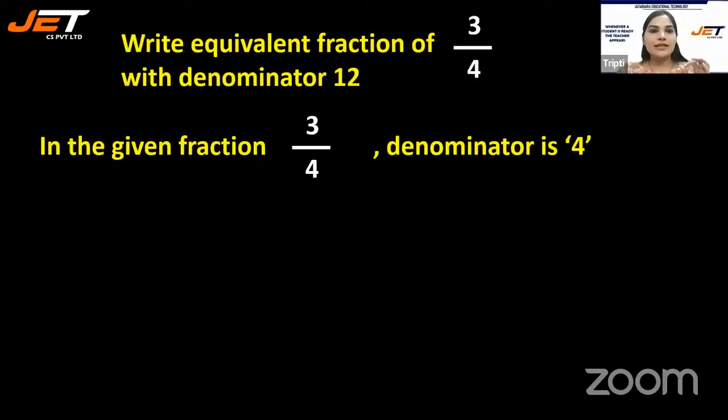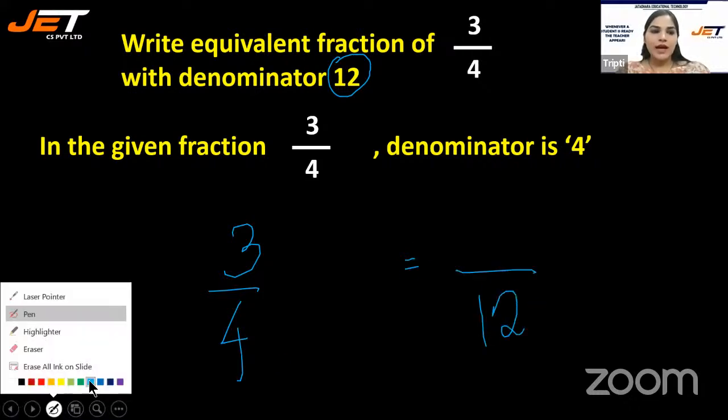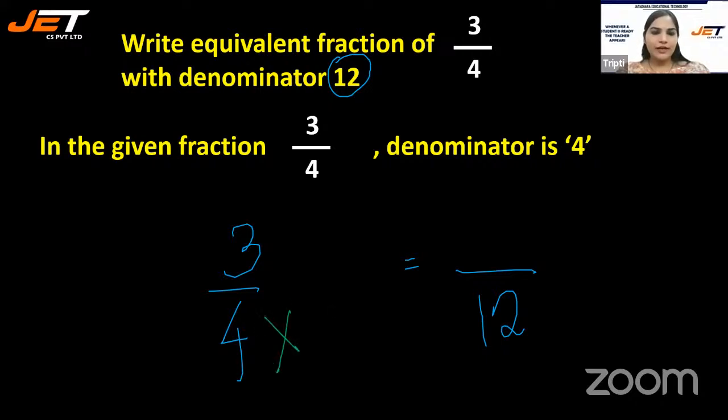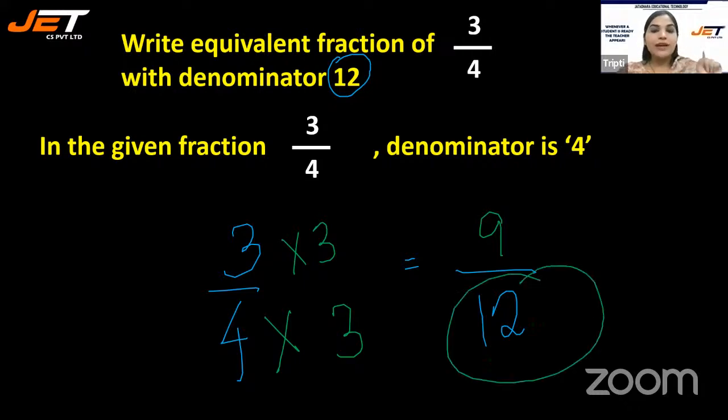Now, here the question says you have to write the equivalent fraction of 3 by 4 and the condition is the denominator should be 12. Now, what to do in this case? 3 by 4, the denominator should be 12. How can you get the denominator as 12? I can get it by doing 4 times 3. If I'm multiplying the denominator by 3, I have to multiply the numerator also by 3. So I got 9 by 12. I told you to multiply the numerator and denominator by the same number. The condition here is to get 12 in the denominator, so to get 12, I did 4 times 3.